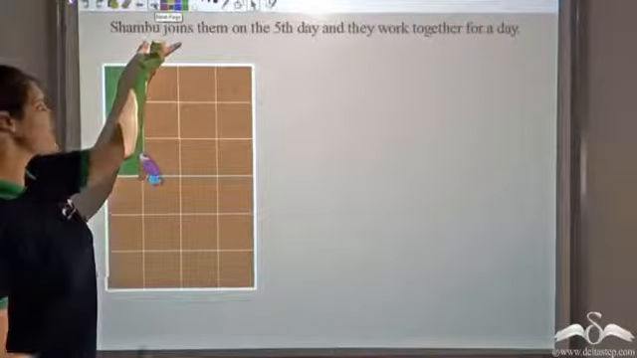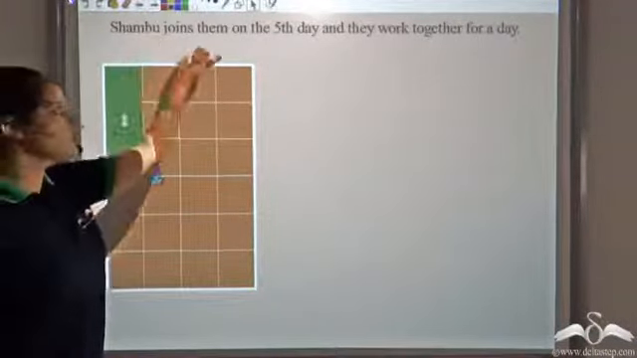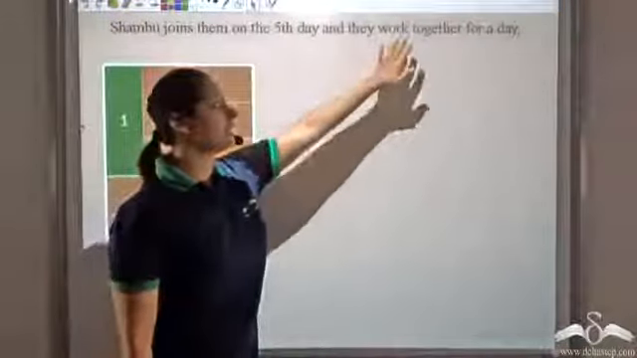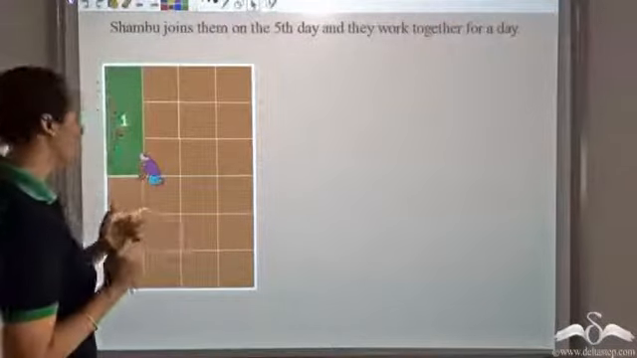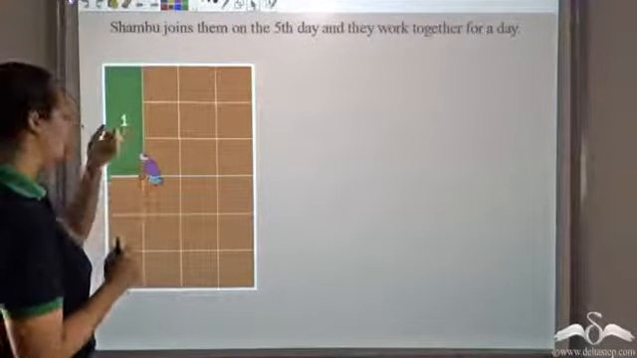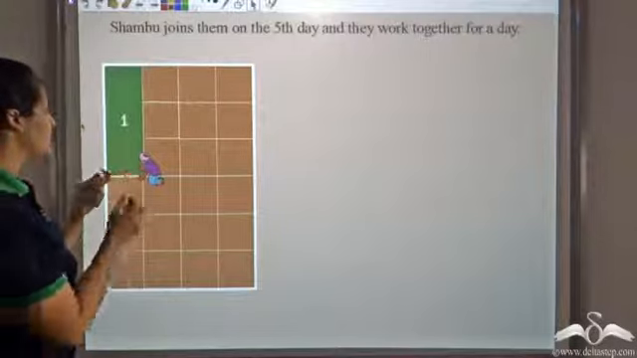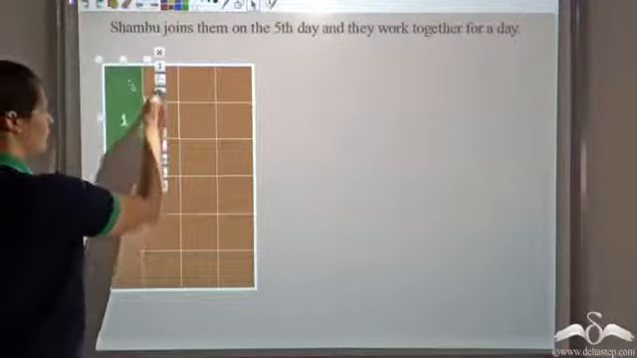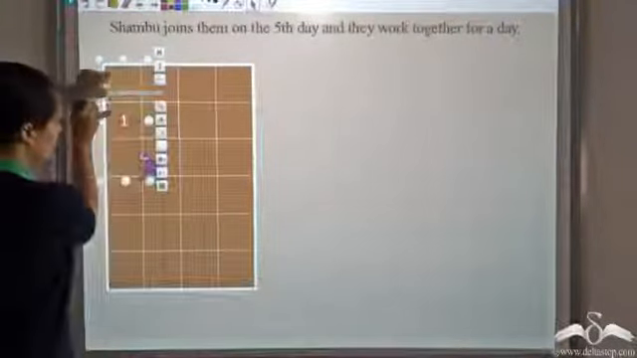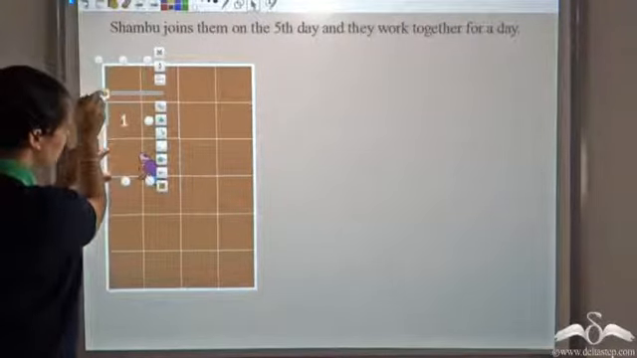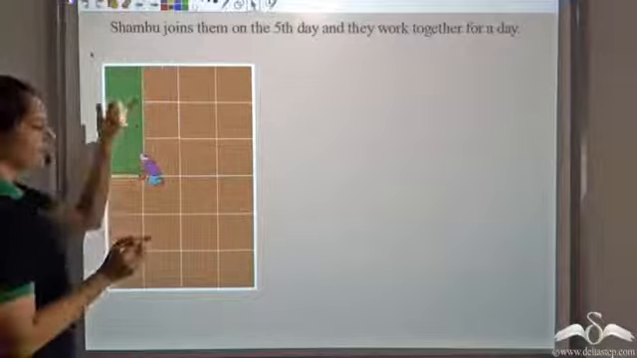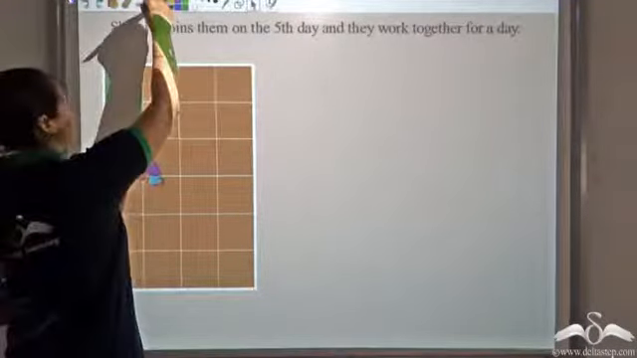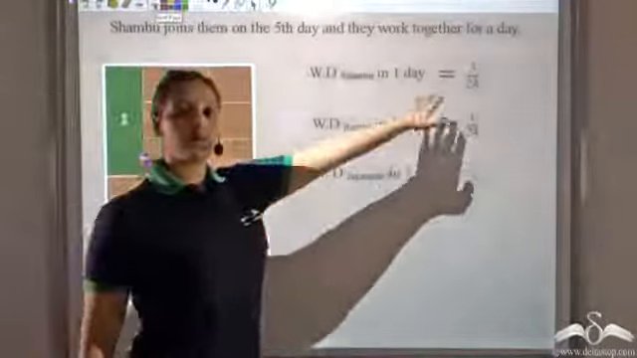Now what happens is, so 4 days we are done, Shambhu joins them on the 5th day and they work together for a day. Now so all of them will work together for a day. Shambhu has joined them and Shambhu is doing this much work. This is nothing but, if you carefully observe this, 1, 2, 3. So 3 parts of this 24 are being covered by Shambhu. So work done by Shambhu is 3 by 24.